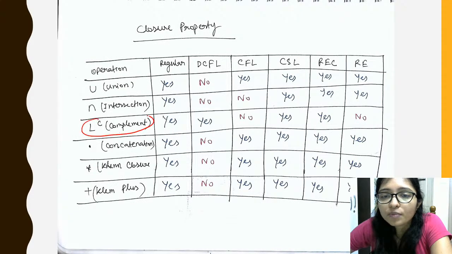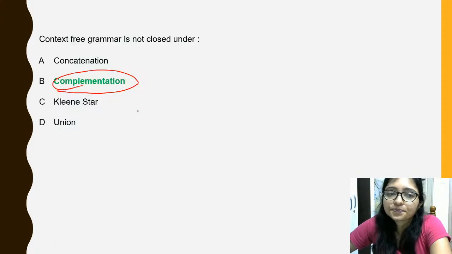Here there was complementation, so this is not closed. CFL is not closed under complementation, right? B is the answer.